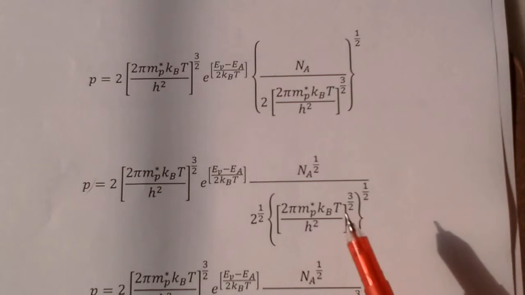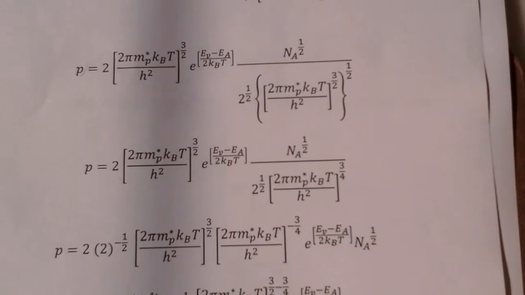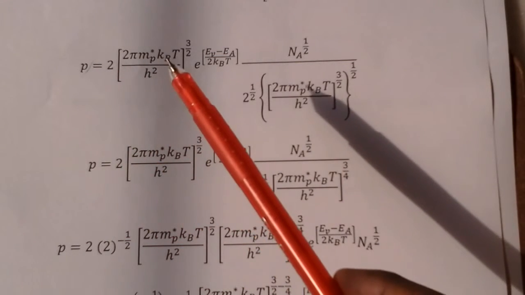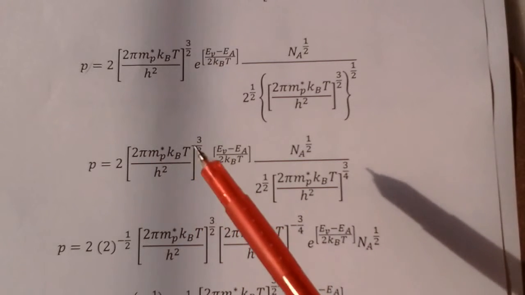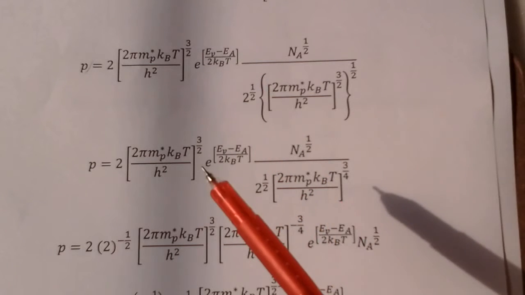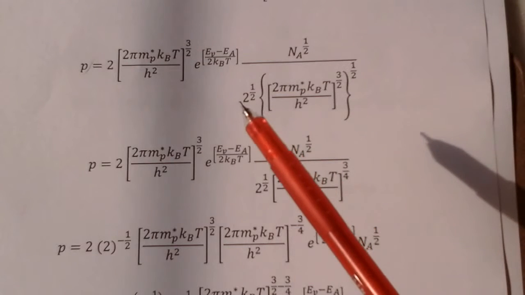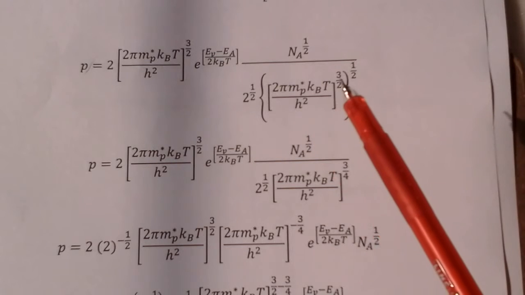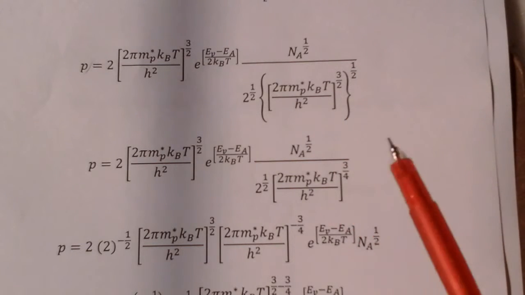3 by 2, whole power is 3 by 2. That whole power separately I am writing here. Now if I write carefully, what's happening? P, (2 pi mp* kBT by h²) whole power 3 by 2, e power (EV minus EA) by 2 kBT, Na power 1 by 2, 2 power 1 by 2, (2 mp* kBT by h²) whole power 3 by 2 into 3 by 2 what, 1 by 2, 3 by 2 into 1 by 2, 3 by 4. It happens.